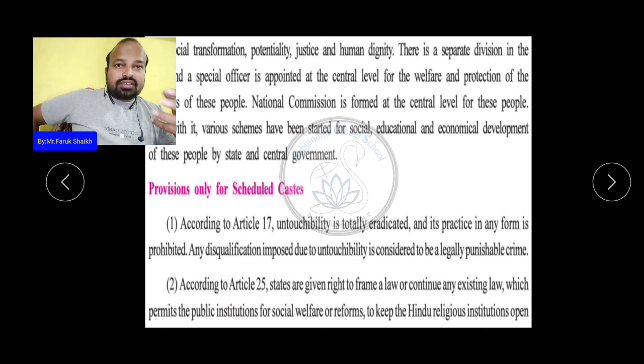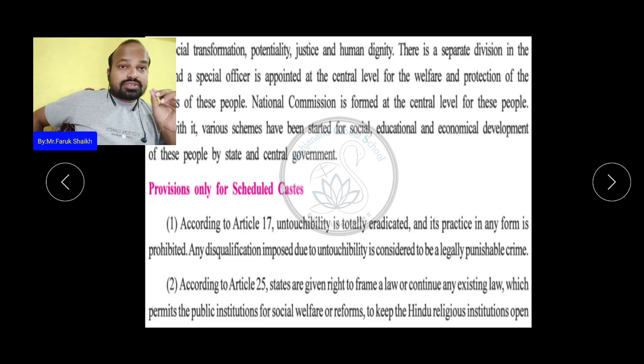If any requirement in a school or educational institution getting a grant from the government, public places, any companies, whoever, disqualifies any person because he belongs to a lower caste, ST or SC, because of this untouchability, that is a legally punishable crime.